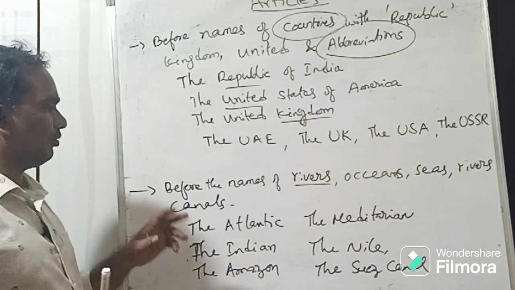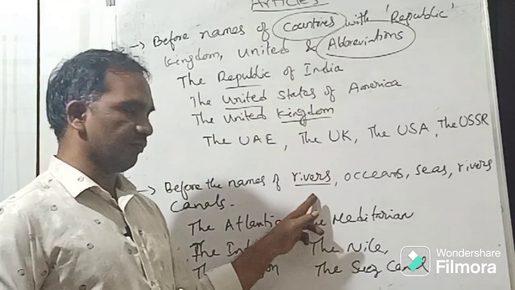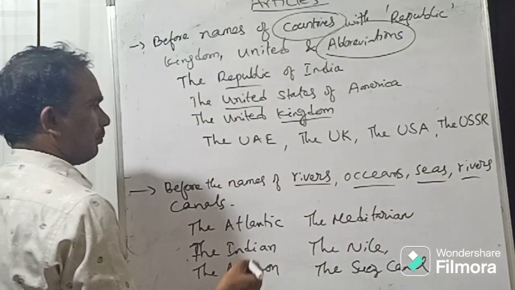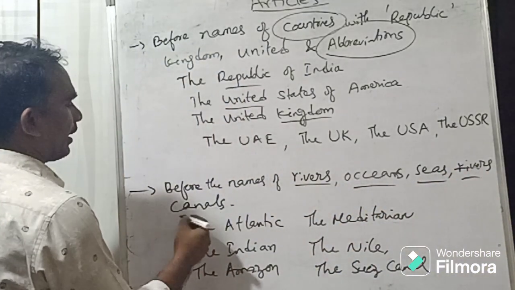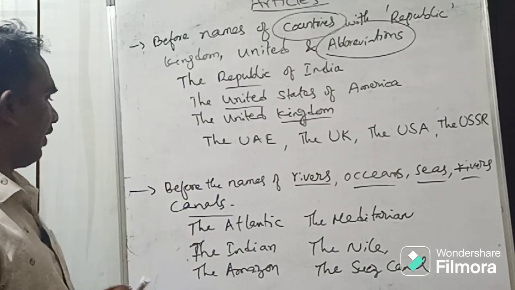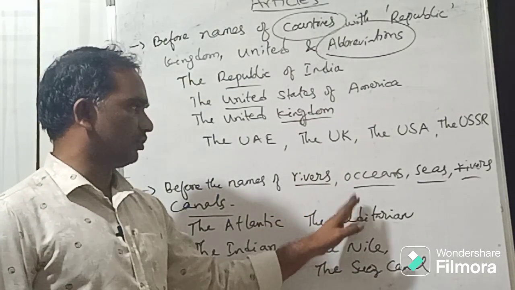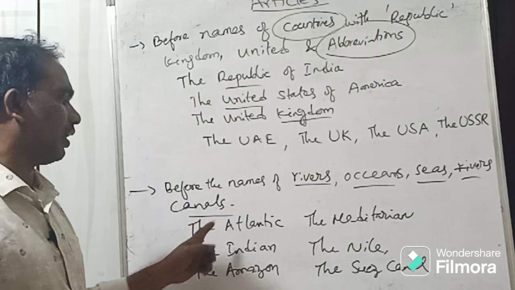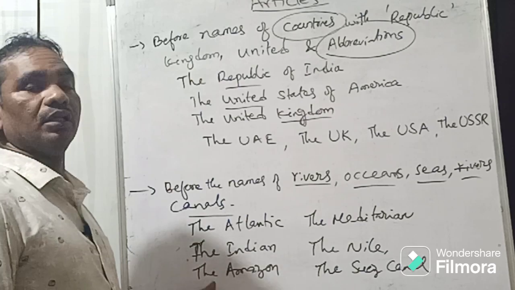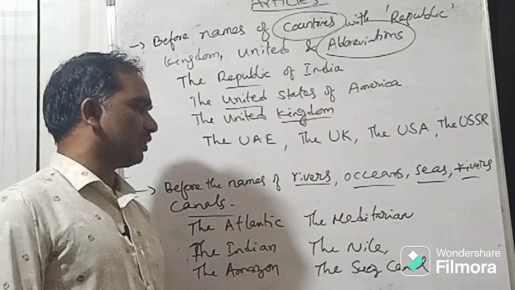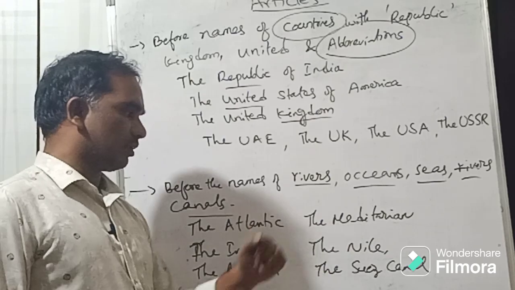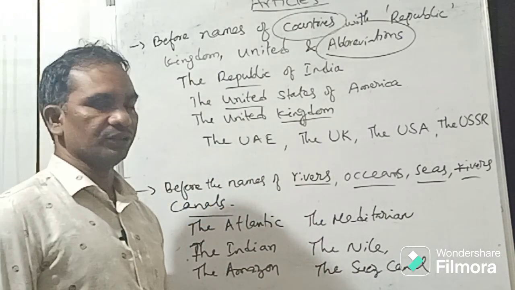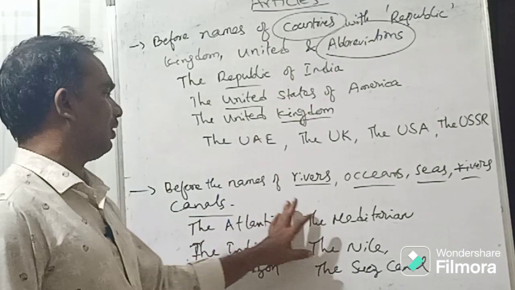Another thing you also remember is, before the names of rivers, oceans, seas and canals, use an article. For example, the Atlantic Ocean, the Indian Ocean, the Amazon River, the Mediterranean Sea, the Nile River, the Suez Canal. When you talk about these names, use an article.